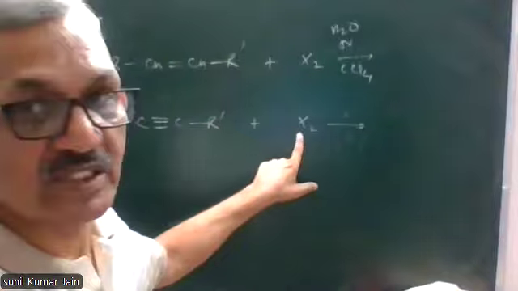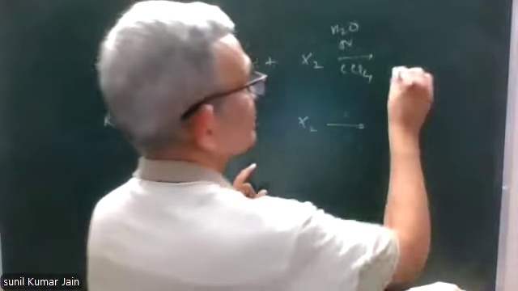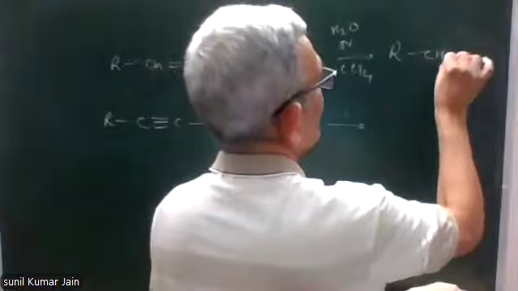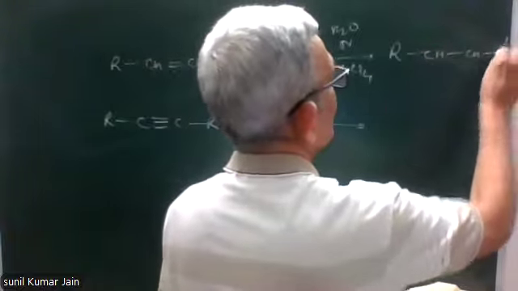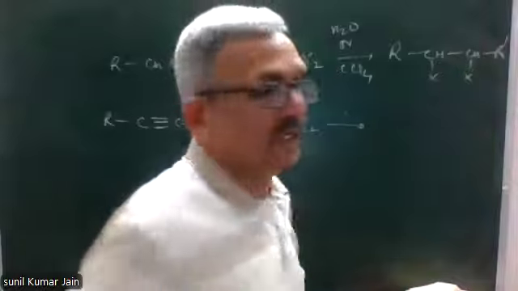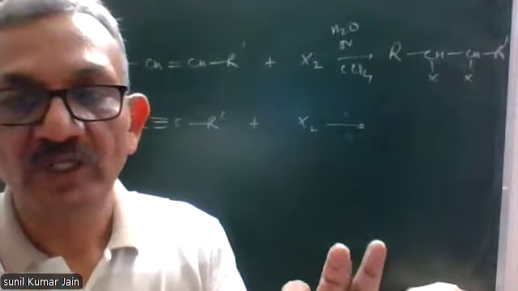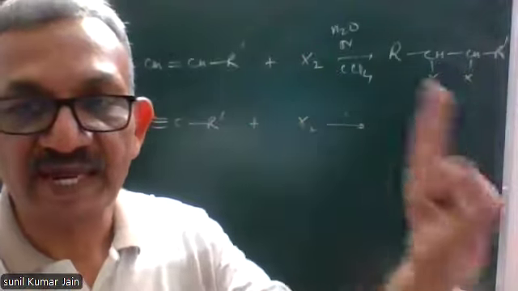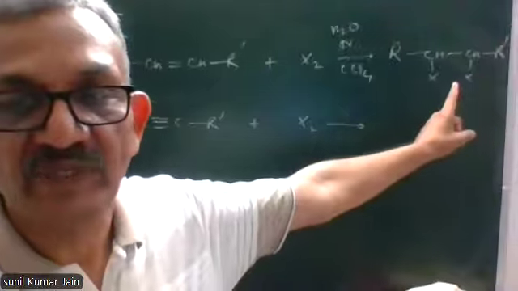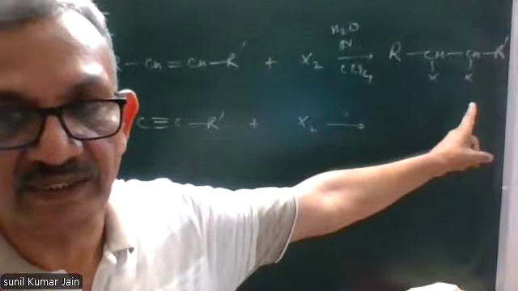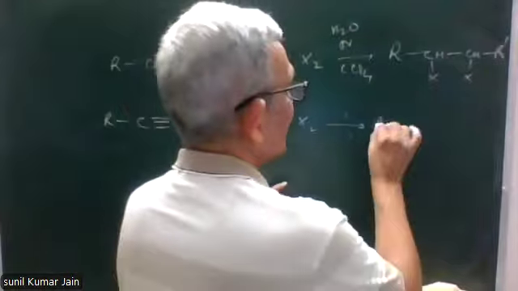This halogen used is chlorine or bromine. In place of one pi bond, two parts of X2, that is X and X, will be added and we get a vicinal dihalide. In case it is an alkyne,